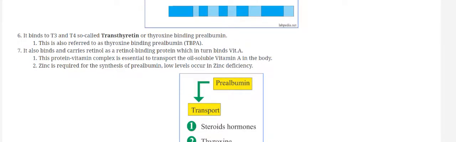Zinc is required for the synthesis of prealbumin, so a low level of zinc will give a low level of prealbumin in zinc deficiency. Now, prealbumin has a very short half-life in comparison to albumin. Albumin half-life is 21 days, while prealbumin half-life is just 48 hours. So this is the best indicator in case of any nutritional deficiency.